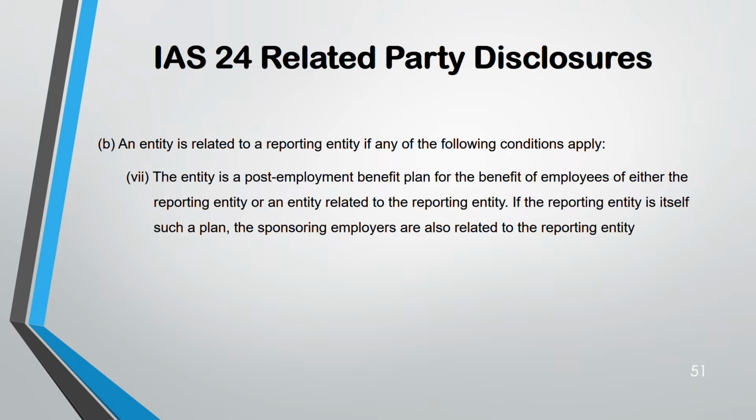An entity is a post-employment benefit plan for the benefit of the employees of either the reporting entity or an entity related to the reporting entity. That means an entity that has a post-employment benefit plan is often separate from the reporting entity. So they are related to the reporting entity also, and any entity related to the reporting entity is also related to the post-employment benefit plan entity. If the reporting entity is the one giving those post-employment benefit services, then the sponsoring employers become related to the reporting entity.